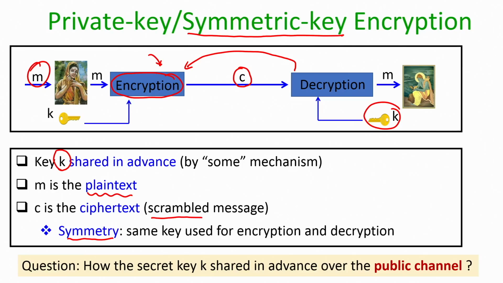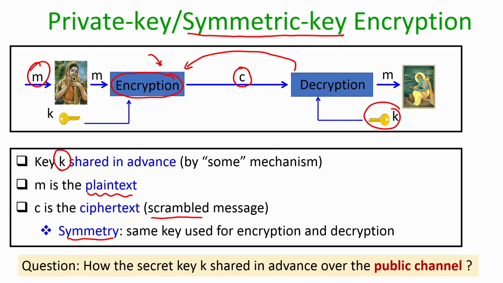If there is a third person who does not have the key for opening the lock of the box, he will not be able to do that. Now, once the courier is delivered to Ram, since Ram also has the same key, he can unlock the lock and see exactly the content kept inside that box. So, the same message which Sita wanted to send will be delivered to Ram. So, that is the analogy.